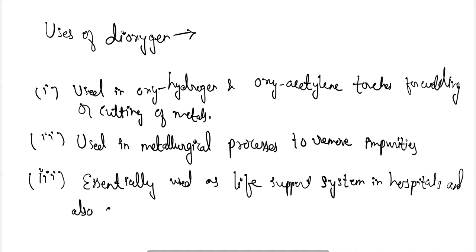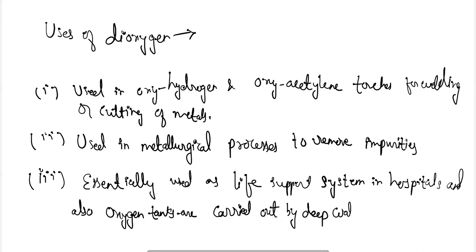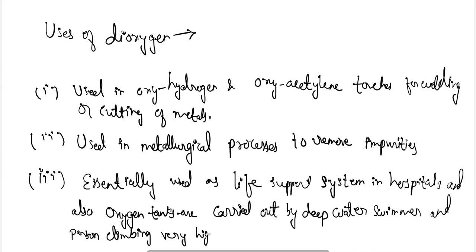Also, oxygen tanks are carried by deep water swimmers and persons climbing very high mountains. Okay, so these are some of the uses which are being proposed as uses of dioxygen.